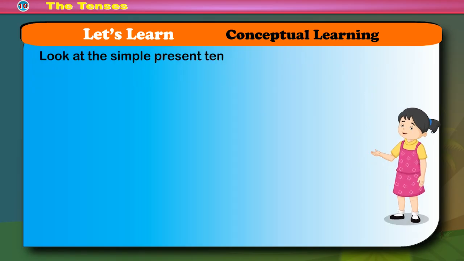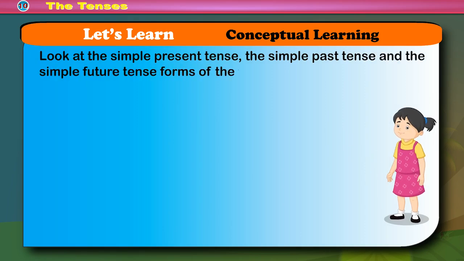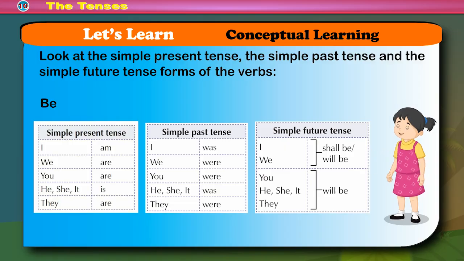Look at the simple present tense, the simple past tense, and the simple future tense forms of the verb be. Simple present tense. Simple past tense. Simple future tense. I am, I was, I shall be.